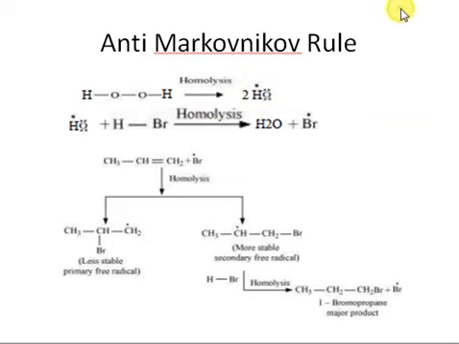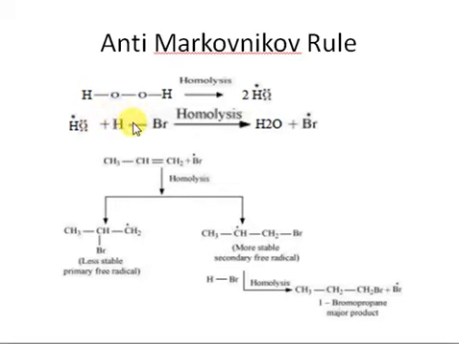So whenever a reaction takes place in the presence of peroxide, this peroxide undergoes homolytic cleavage and forms this free radical. Now this free radical reacts with the reagent first, right? In the normal mechanism the double bond was attacking the reagent, but when you are using a peroxide, it is the free radical that first reacts with the reagent.